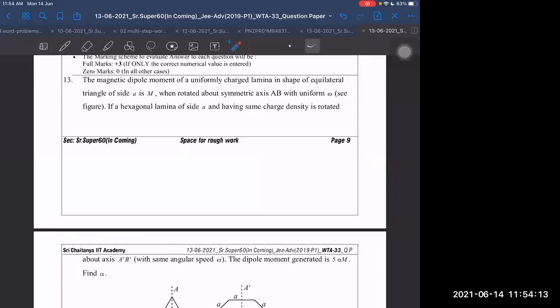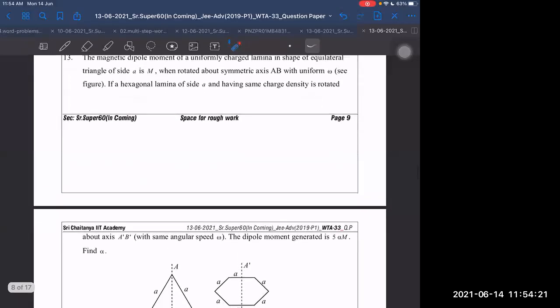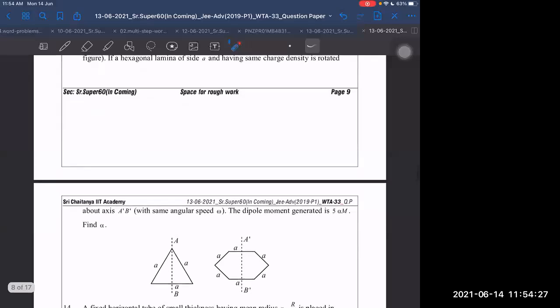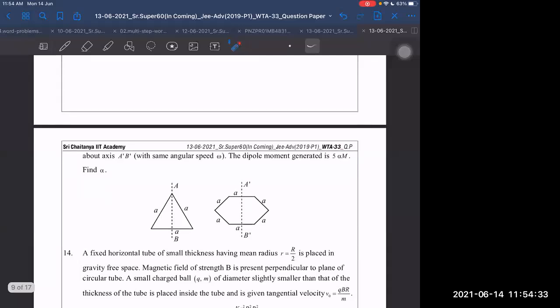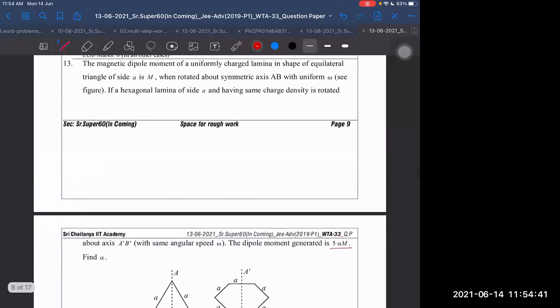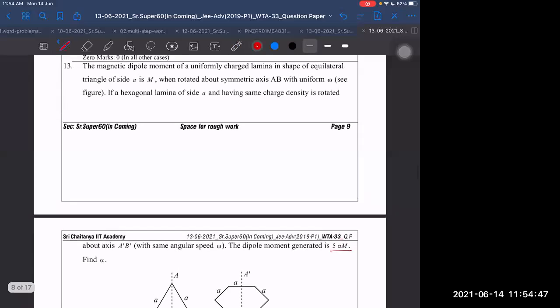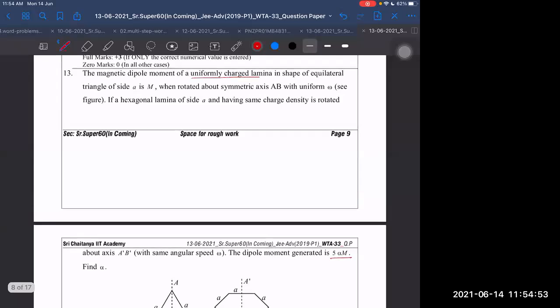Magnetic dipole moment of uniformly charged lamina in the shape of equilateral triangle of side A is M, when rotated about symmetrical axis AB with uniform omega. If the hexagon lamina of side A and having same charge density is rotated about A dash B dash with same angular speed omega, the dipole moment generated is 5 alpha M. Uniformly charged lamina.